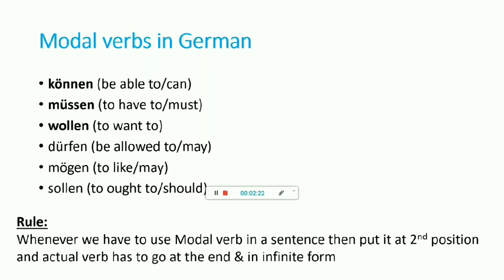A modal verb is also an extra verb, called an auxiliary verb, which can also come into a sentence, but if it comes, it has to be at the second position, and the actual verb goes at the last of the sentence, and that too in infinitive form. What is infinitive form? Like arbeiten. Arbeiten is an infinitive form. When it gets conjugated with ich, du, it changes its form. But the infinitive form is arbeiten.